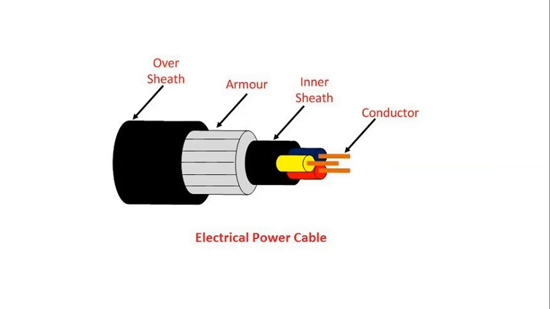But here it is an electrical power cable, so this power cable will have four different structures. If it is an armored cable, especially an underground cable, it will have armoring. You can see the conductor, inner sheath, also known as primary insulation, and armoring for physical protection. For covering all these parts, we have an outer sheath. Usually when we say conductor, it will be aluminum or copper.